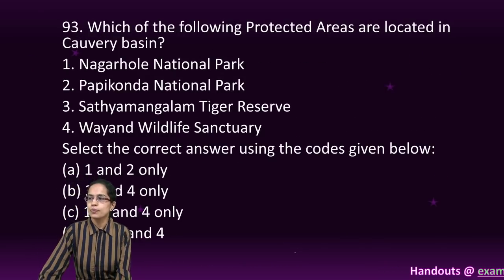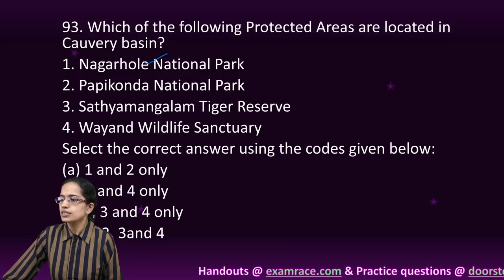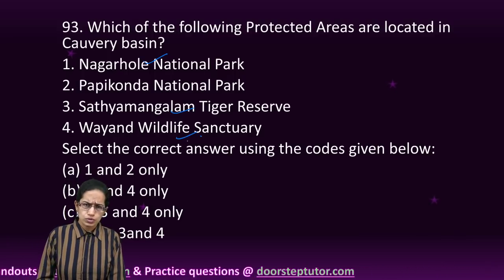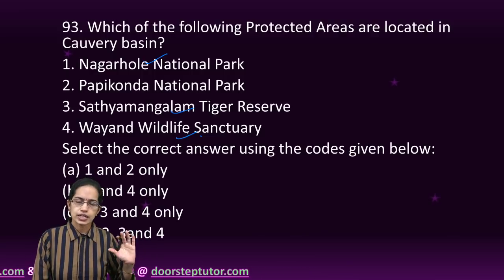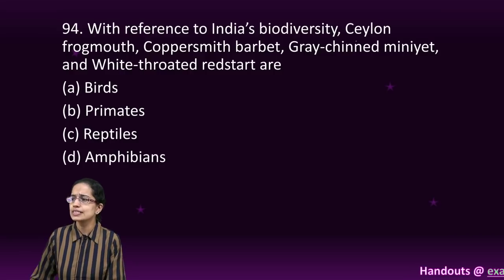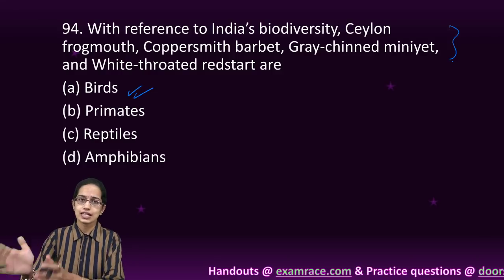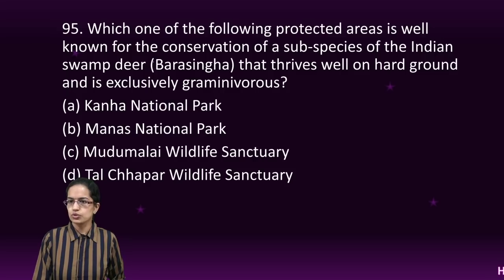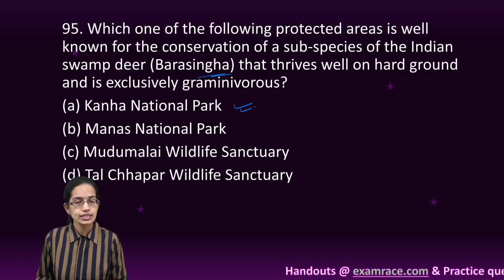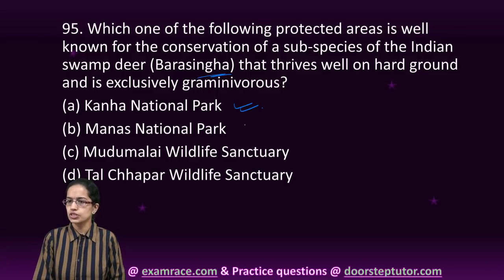Next, talking about the protected areas under the Kaveri river basin, you have Nagarhole, Satyamangalam and Wayanad as the right option. The Konda National Park is located in the Godavari districts of Andhra Pradesh. The next are the various species related to birds, and this was directly from your Down to Earth, so we have covered those. The next is, the Barasingha population has been seen in the wild in Kanha National Park, which is one of the famous tiger reserves. So again, a very direct question.